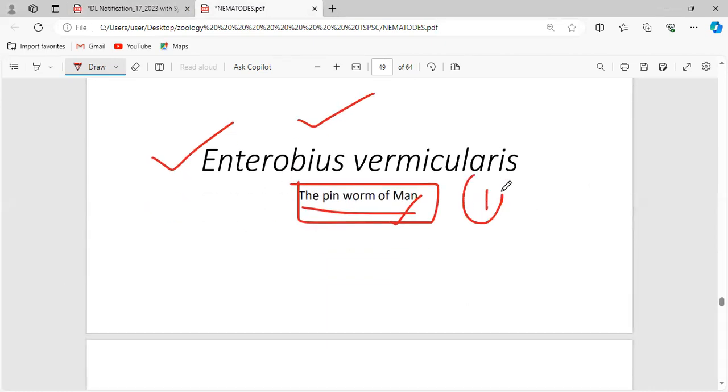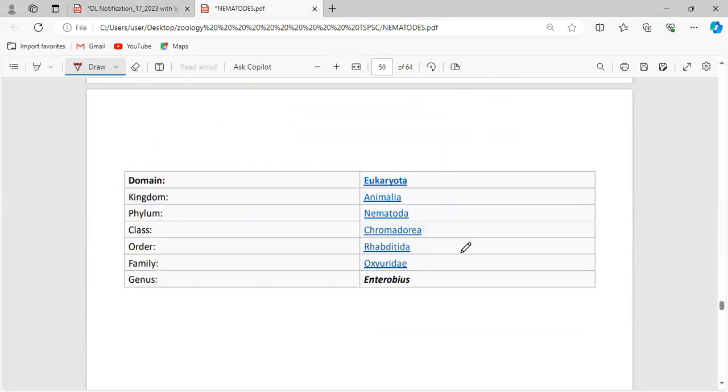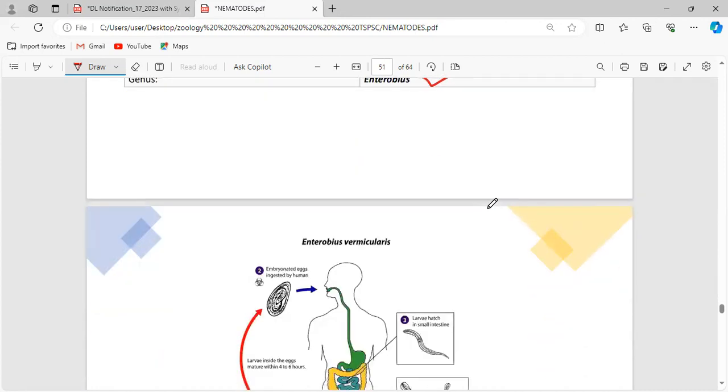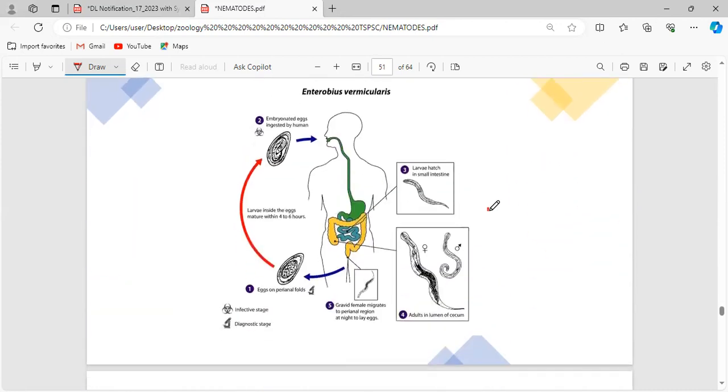So the first thing you have to keep in mind is that Enterobius species is said to be the pinworm. Again, the domain: it is placed under Eukaryota, Animalia, the phylum Nematoda, class Chromadorea, and the order Rhabditida, family Oxyuridae, and the genus Enterobius. This Enterobius is also said to be Oxyuris. And the life cycle, once again, this is very important.